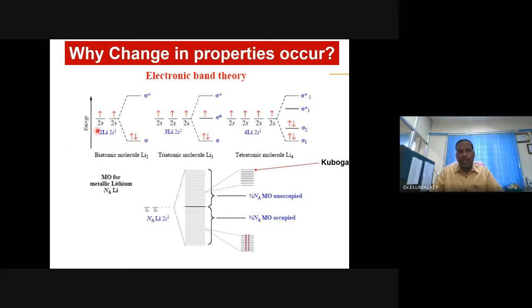From the atoms, from the discrete energy levels. So if several atoms are combined, it forms molecules. Several molecules are held together, and there is an increased number of energy levels, the density of states is very high, and they eventually form continuous energy levels.